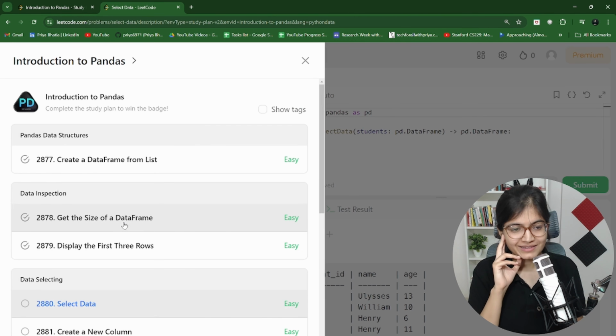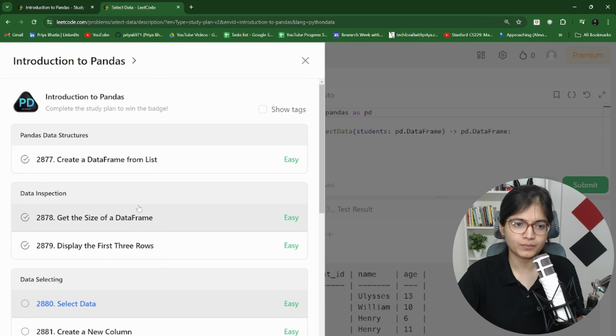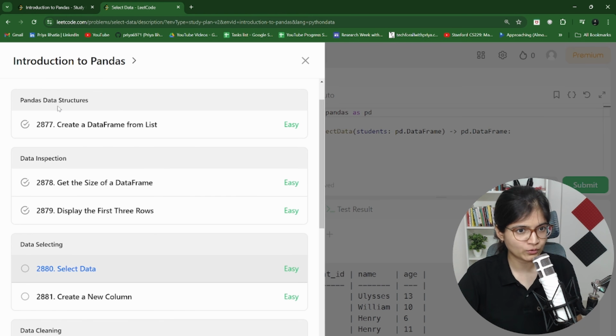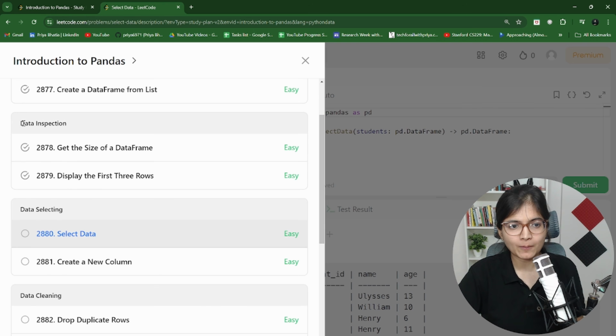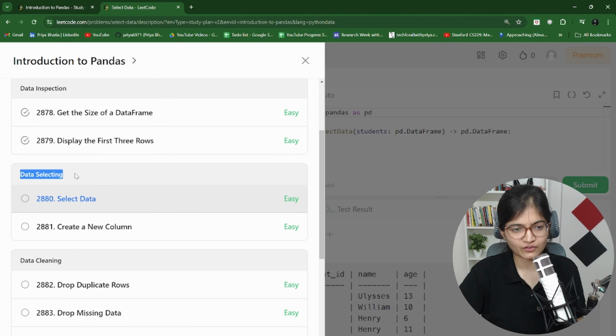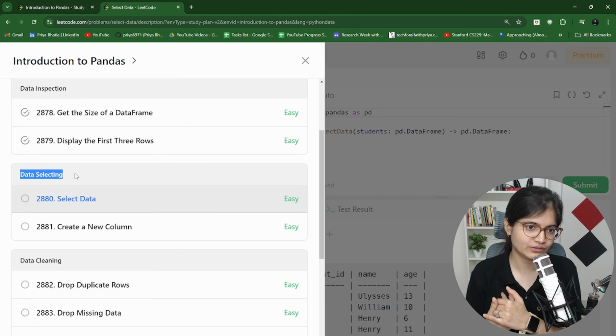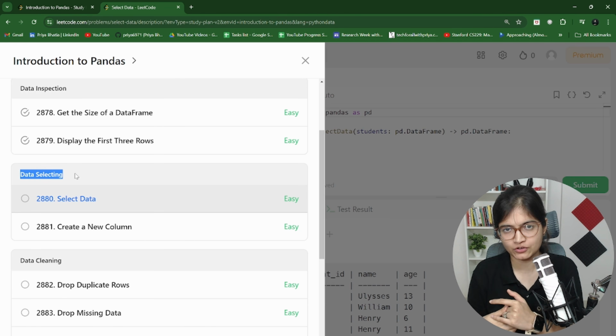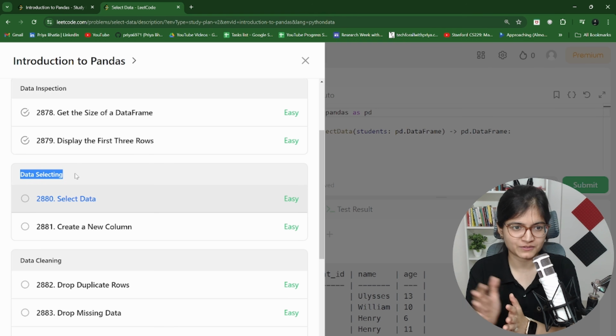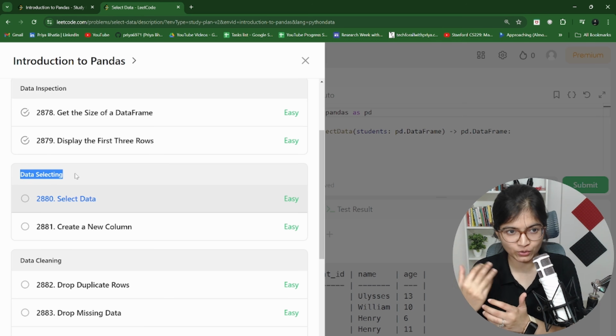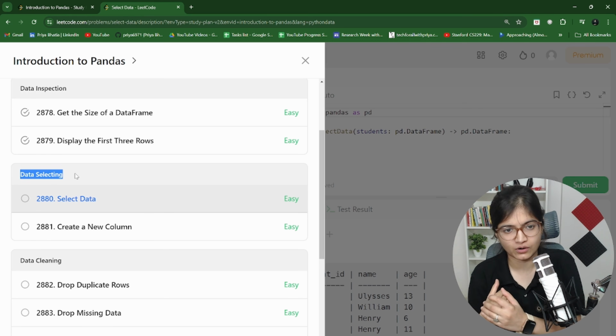One thing you can see is that they have divided the problems in a way that the first problem is about Pandas data structure. The second problem which we have solved is about the data inspection module. The third problem which we solved, and the fourth problem, is under the module of data selecting. So you all know that when we are doing EDA in a machine learning project, we have all these steps, right? So basically these things will help you get an idea of whether you are good at these specific steps or not.